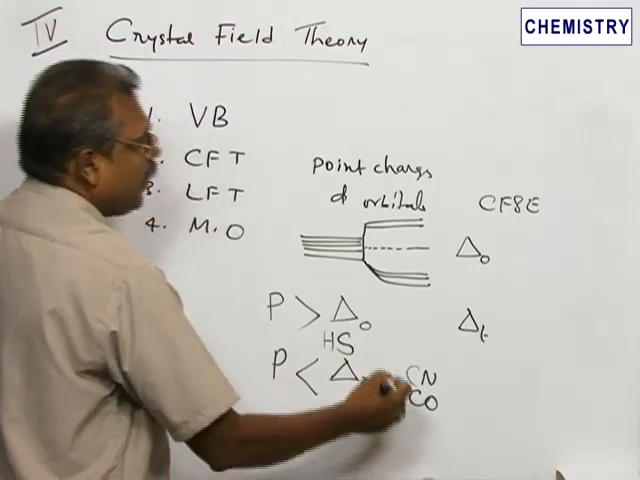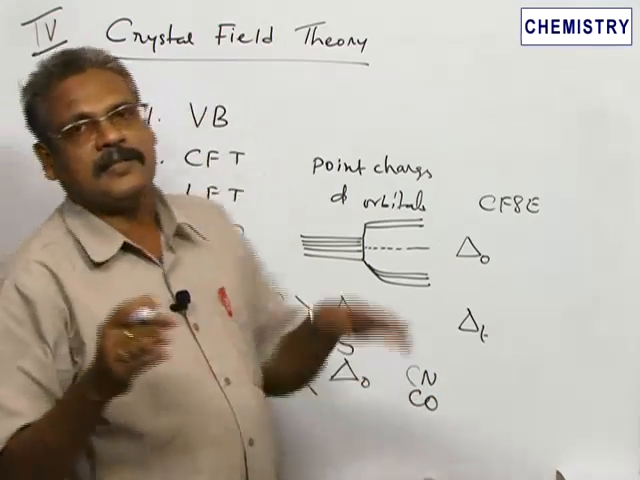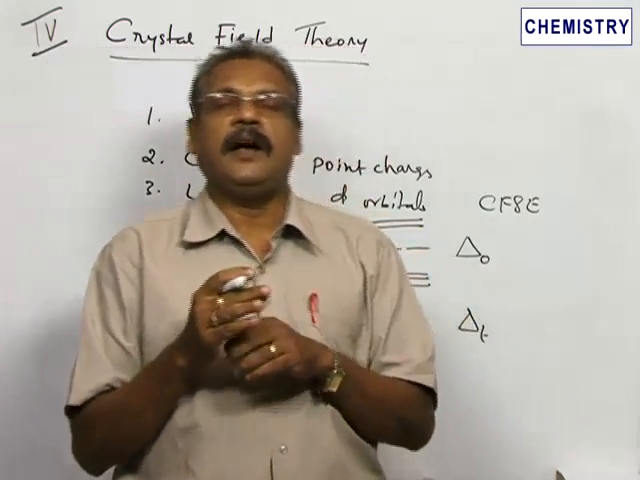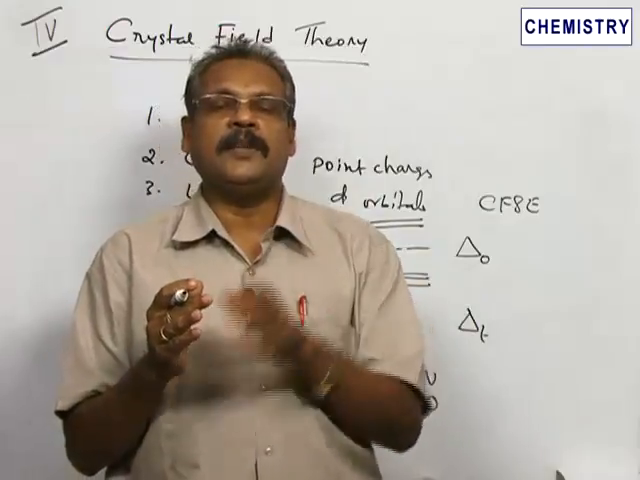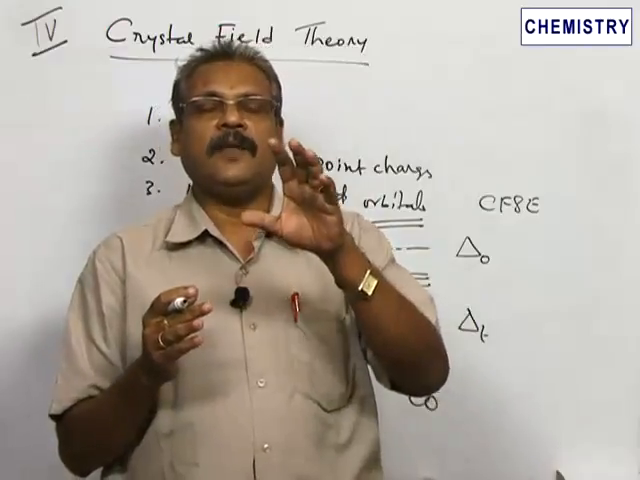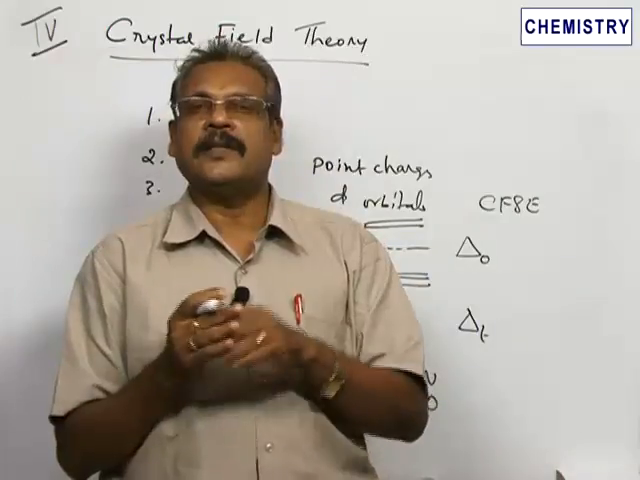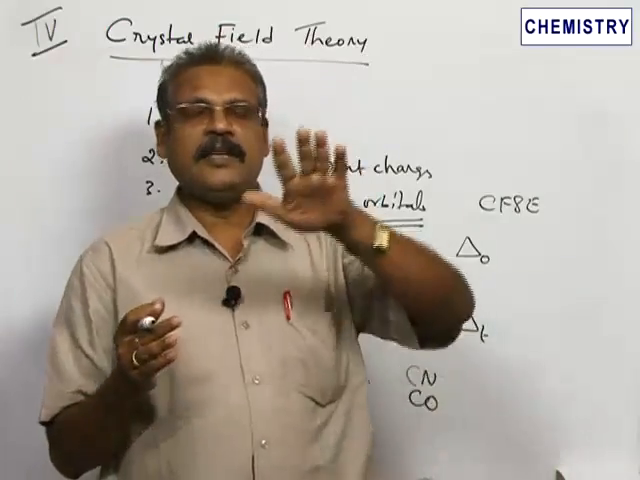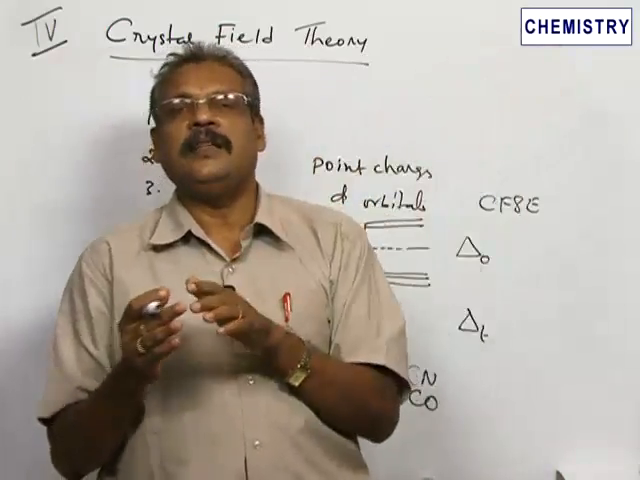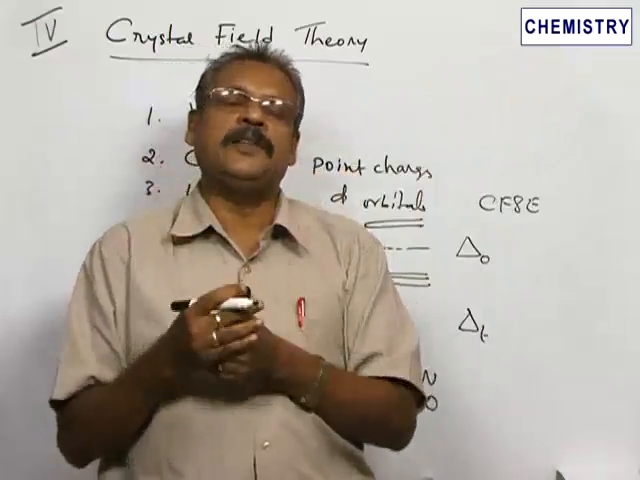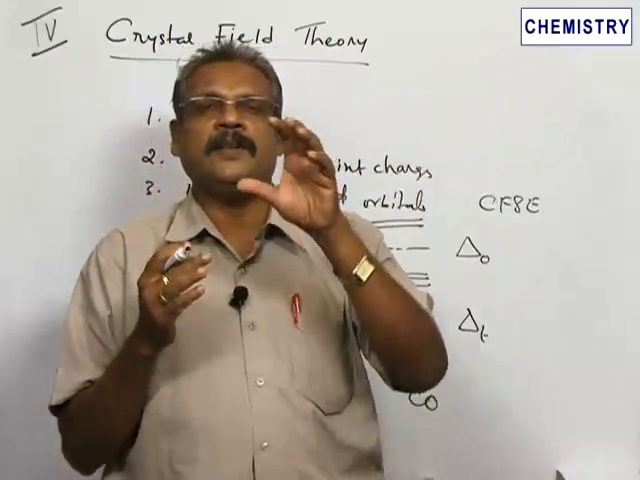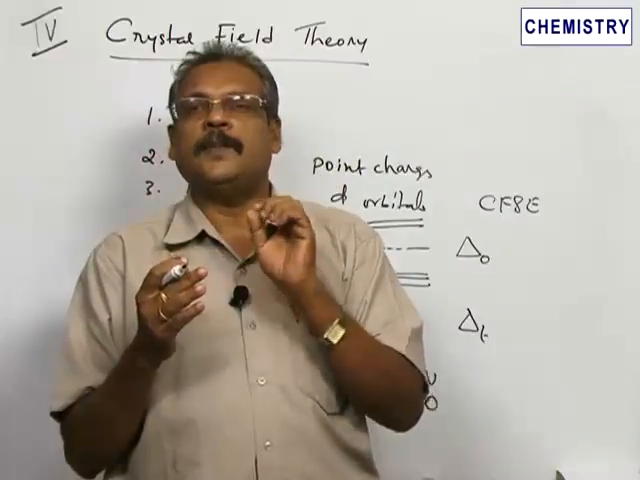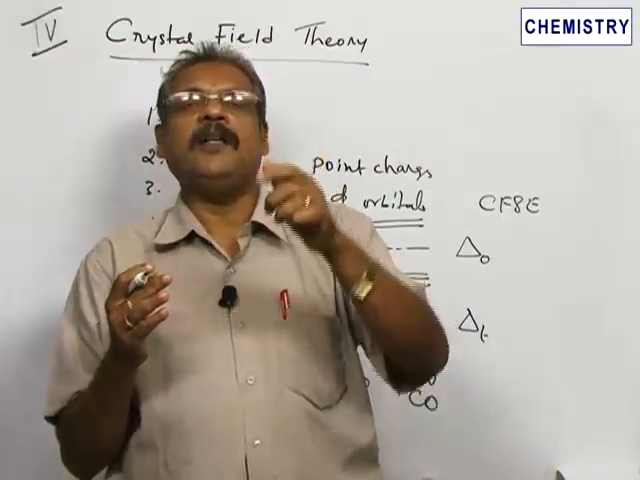carbonyl, like that. And the ligands are now classified according to their ability to split the d orbitals, and there we come across a series called the spectrochemical series. So in this series, the ligands are arranged in the order of their ability to split the d orbitals. So on the basis of that, we can predict the type of hybridization and the type of bonding undergone by